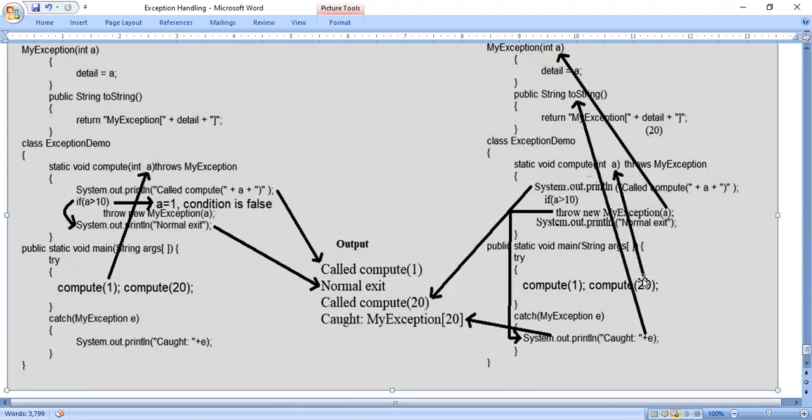So from where do we have to start? From the main method. Public static void main: compute of 1, compute of 20. Okay, from the left side, you see.